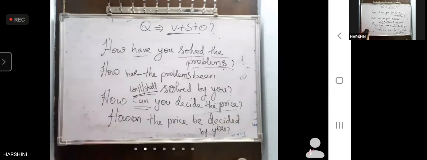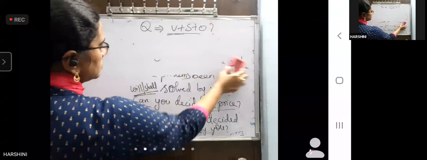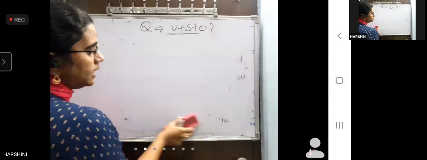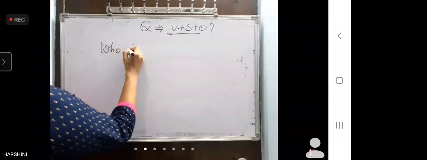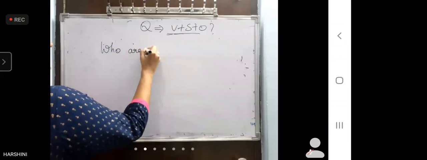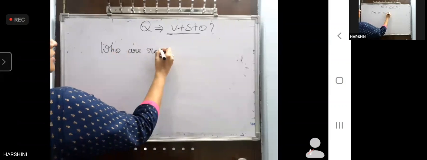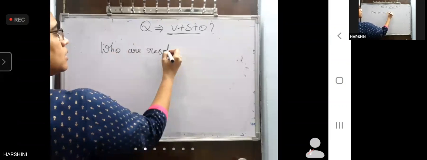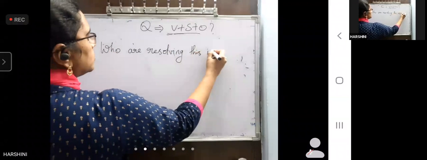Now one more, last but one in this is who. Who and whom are the two questions which will change with the WH words. What and how and when and which will not change. They will be as they are in the beginning. I'm writing, see one question. Who are resolving this issue?